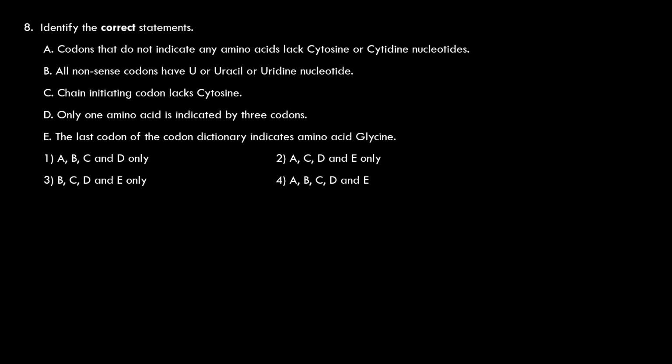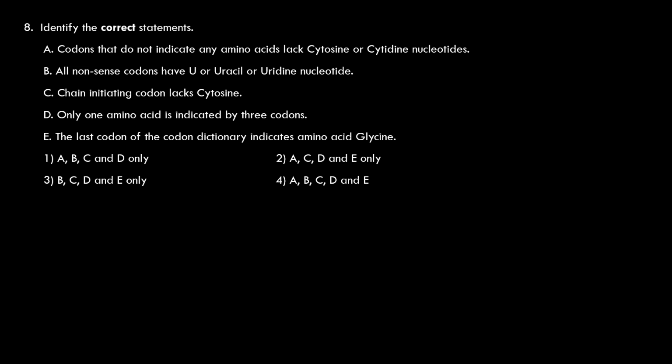All nonsense codons have U or uracil or uridylic nucleotides. Absolutely true. All nonsense codons have got U. Right? U is the first nucleotide in the nonsense codons. UAA, UAG, UGA. So all the nonsense codons have got uracil and adenine. None of them has got cytosine. Two of them have got guanine. So the second option is also correct.